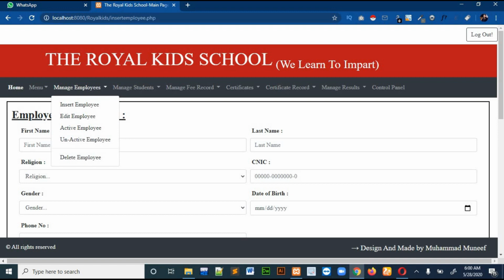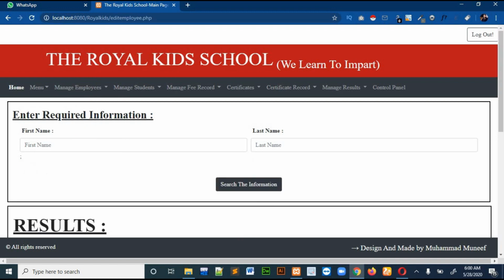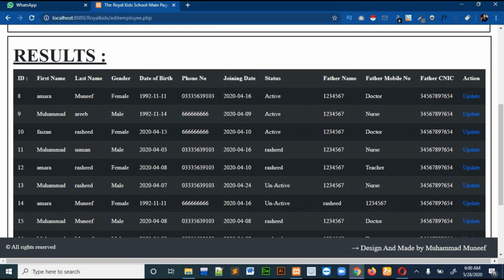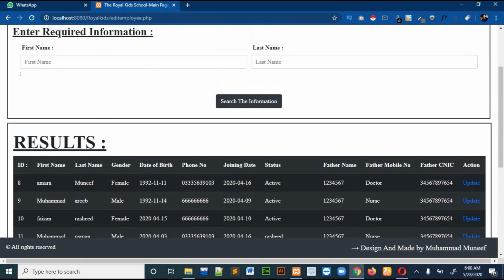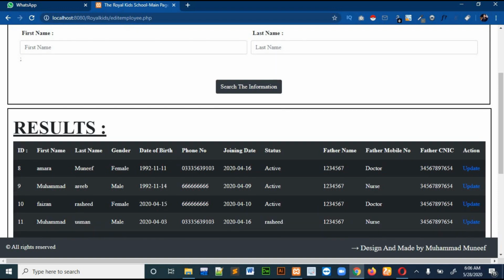Then if you want to edit the employee, you can go to edit employee. You can search which employee you want to edit from those filters, and you can also search it from the list which is over here. Suppose you want to edit the first ID, just click this update button.